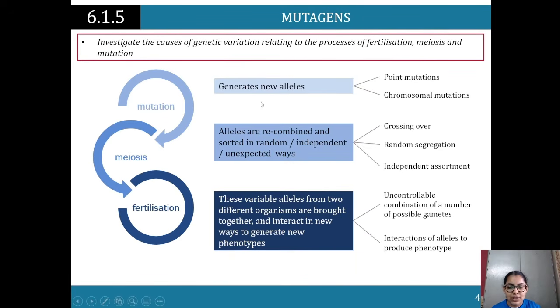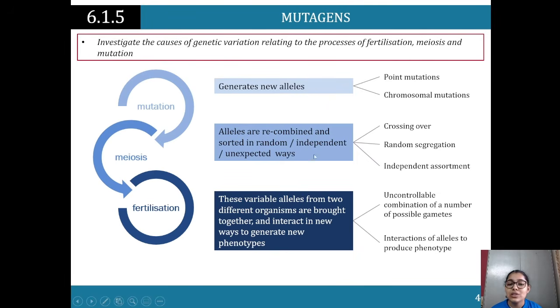So mutations generate new alleles. Point mutations and chromosomal mutations can generate new alleles, so that's where we see variation. There are new alleles, it's variation in the genome. Alleles are recombined and sorted in random, independent, and unexpected ways. These are the ways in which we see genetic variation happen due to the process of fertilization, meiosis, and mutation.